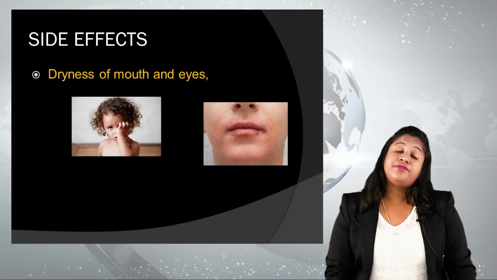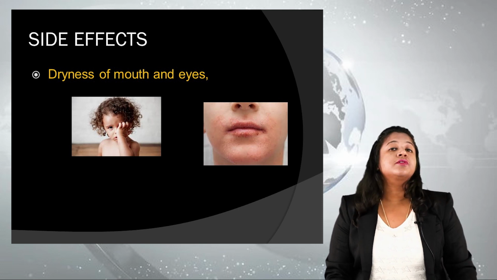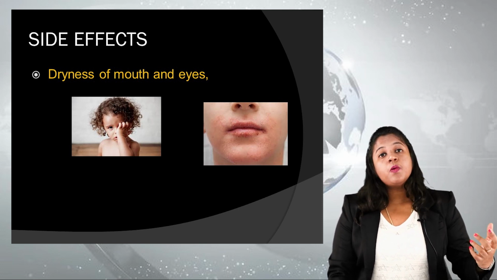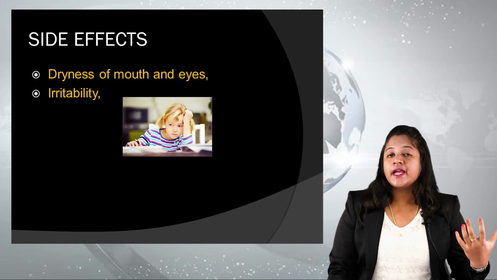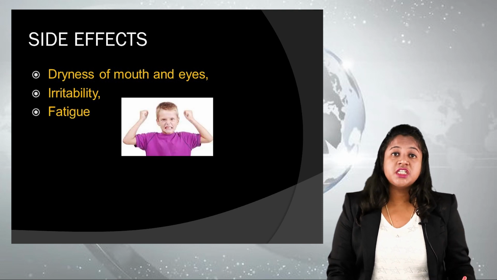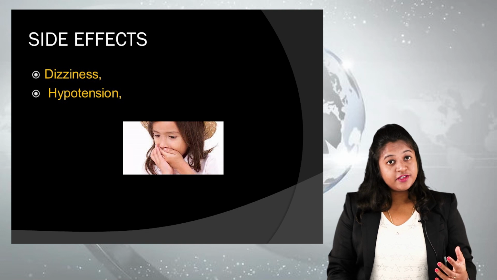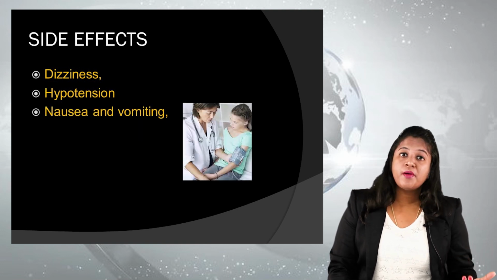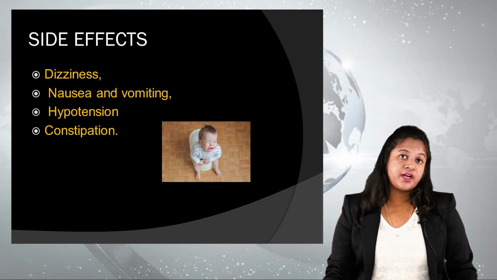Moving on to the side effects of the drug clonidine. Like any other drug, clonidine has its own side effects. Number one is dryness of the mouth as well as the eyes. The child may seem irritable, fatigued, and sedated. The child may also experience dizziness, hypotension, nausea, vomiting, as well as constipation. So these are the side effects of the drug clonidine.